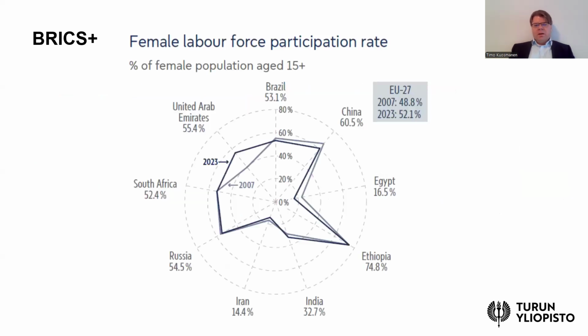Then if you think about culture and social norms, one interesting indicator is, for example, female labor force participation, which can be seen as at least some kind of rough indicator for gender equality. In some countries such as China, or somewhat surprisingly Ethiopia, but also Russia and South Africa, the female labor force participation is very close to the EU average. But then there exist countries like Iran, where this is only 14.4%.